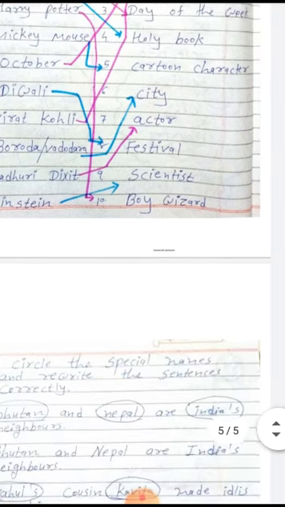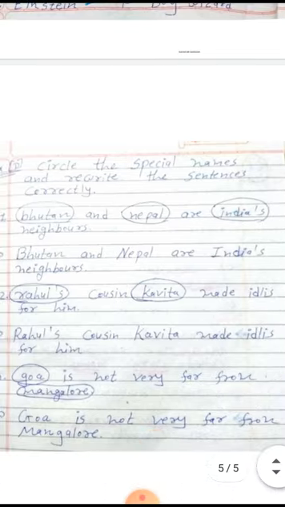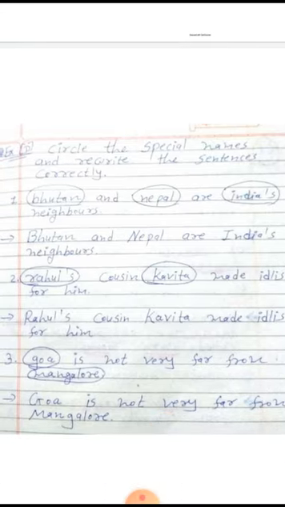Okay, then the next exercise, that is exercise D. Circle the special names and rewrite the sentences correctly. As we know, special names should have a capital first letter, right? So if it is not capital, then put a circle around that word. And if the capital is not there, then rewrite the sentence with a capital letter for the first letter of that word.